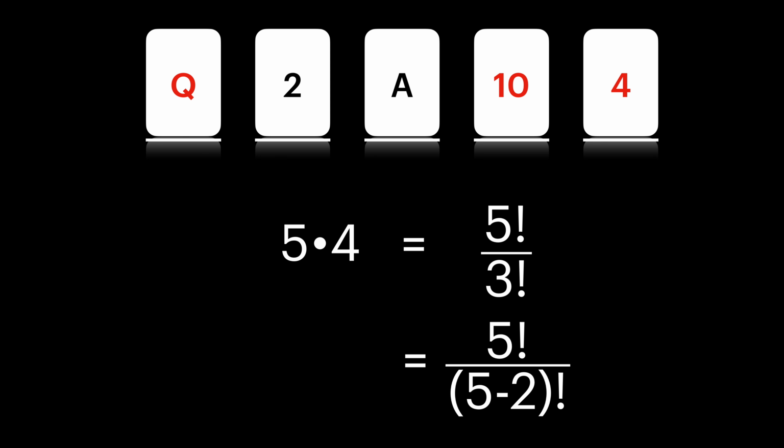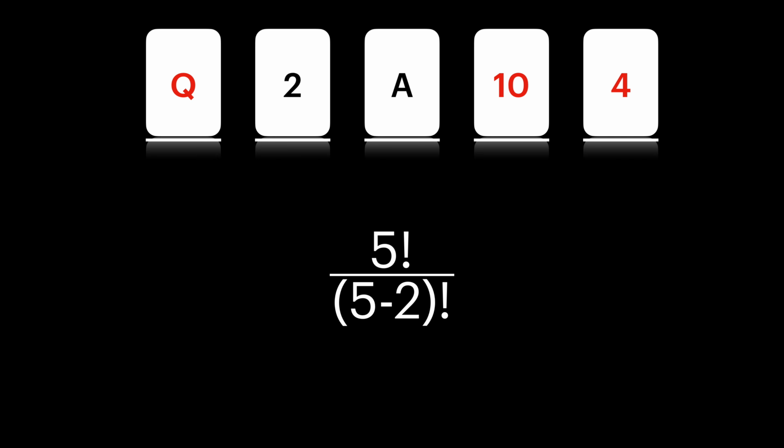So this is where we're going to use some algebra. And say, okay, we've got that. Now, let's call our 5 n, for any number you could pick. We could call that a million. We could call it 27. Doesn't matter. We'll call it any whole number of cards. And if we didn't just want to take 2, but we wanted to pick any particular number we wanted, well, let's call the 2 r is what they tend to call it. So n factorial over n minus r all factorial is the number of ways you can pick r objects from n of them.